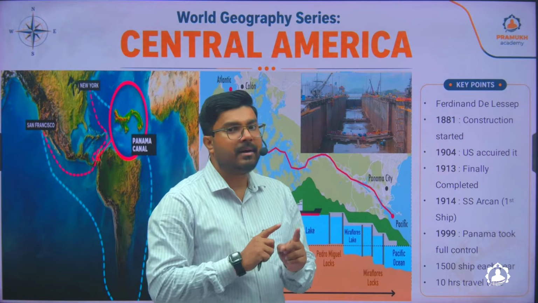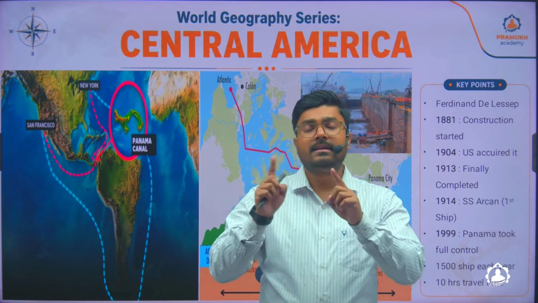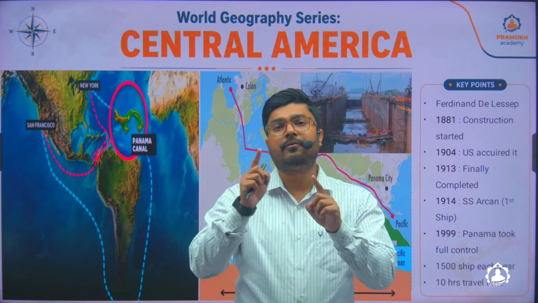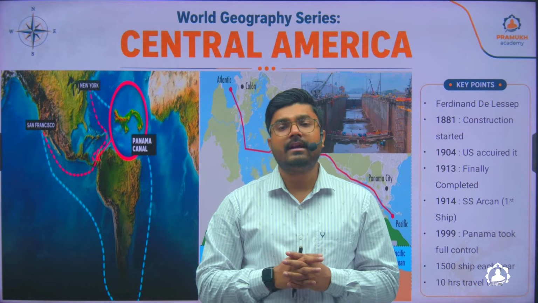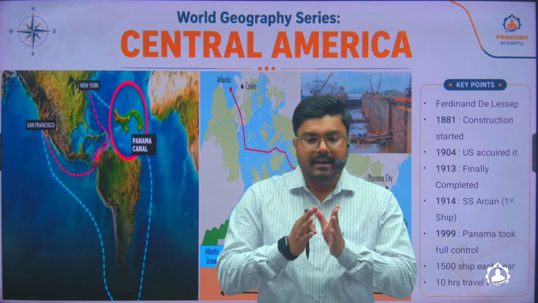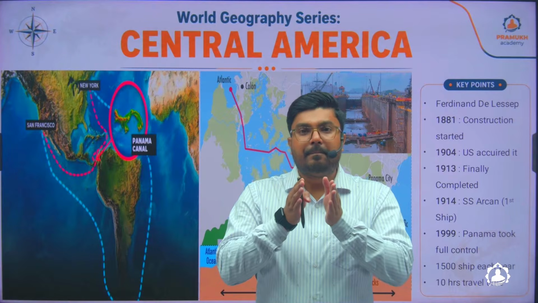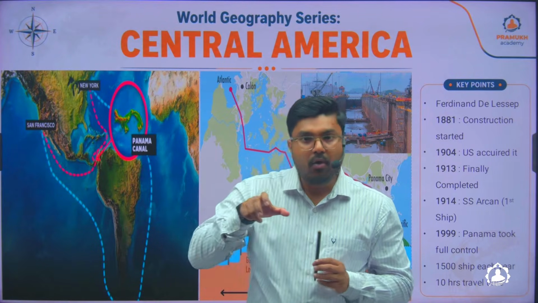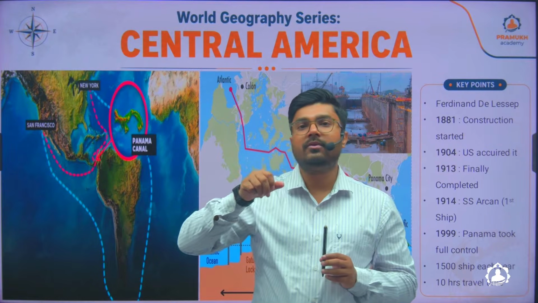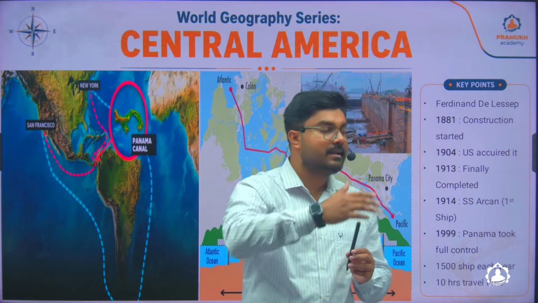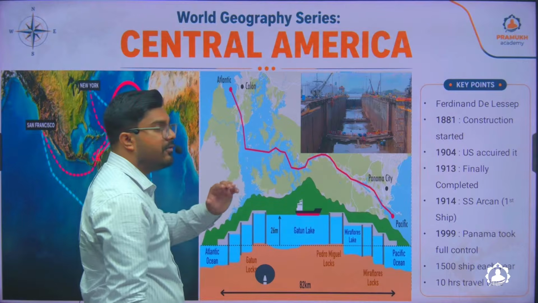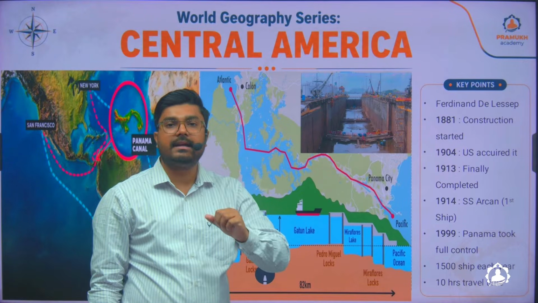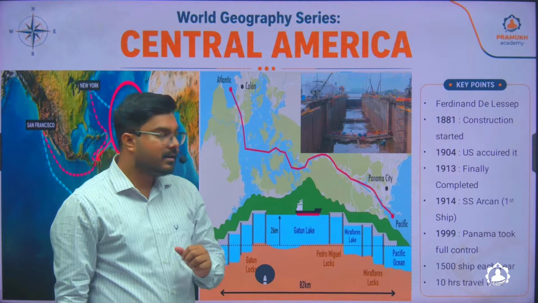Now, if you compare Panama with the Suez Canal, these are similar canals, but with different engineering or structure. The Suez Canal is completely built by cutting the land masses, and there is a long, narrow water body from where the ships pass. But here, just like I have told you, the entire region is volcanic in nature, and there are mountains, right?